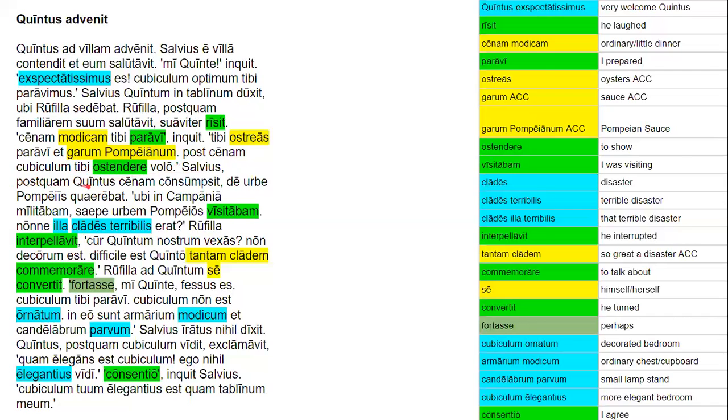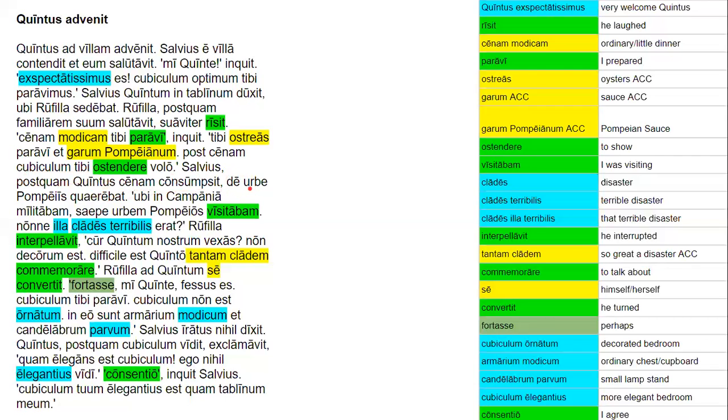Salvius postquam Quintus cenam consumpsit de urbe Pompeiis quaerebat. So Salvius, after Quintus ate dinner, was asking about the city of Pompeii. Okay, so postquam introduces a temporal clause. This is a perfect tense verb, so it happened before quaerebat, which is imperfect. So he ate, and then Salvius was asking.